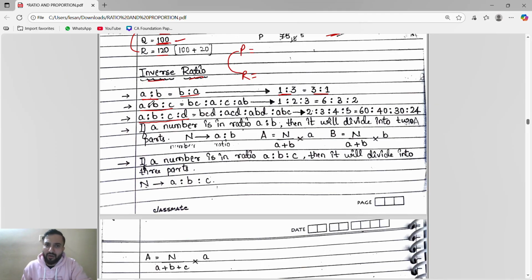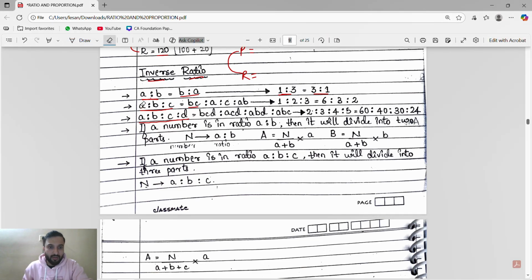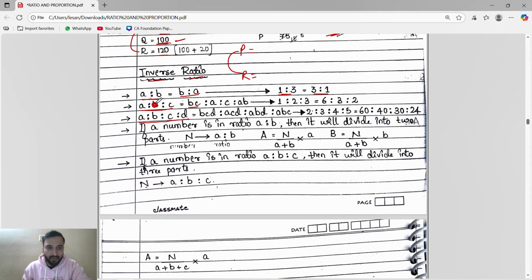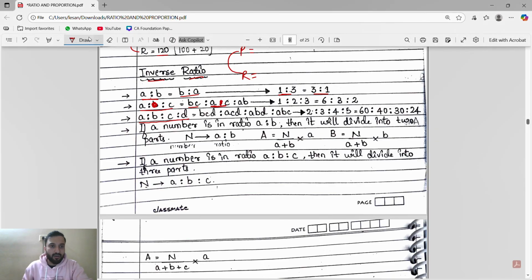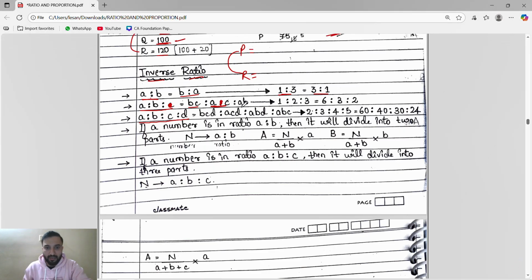But if we have three ratios, then guys what we will do? Inverse, very simple. For finding first, I will hide the first and then I will multiply second, third, b into c. Okay, for finding second, I will hide the second and I will multiply first and third, a into c. Okay, a into c, ac. Now for finding third, what I will do? I will hide the third, I will multiply first, second, a into b.